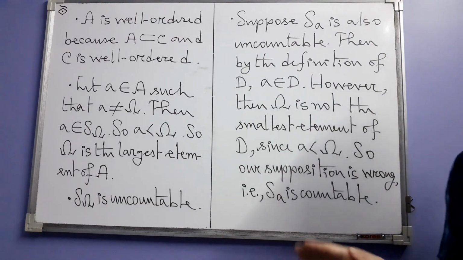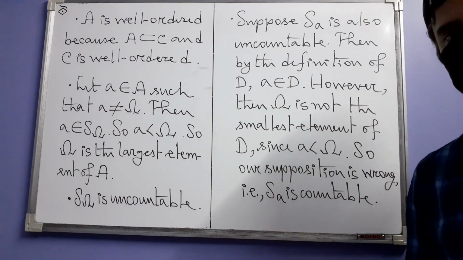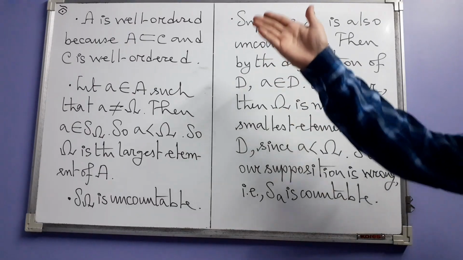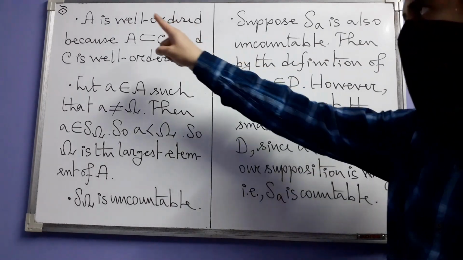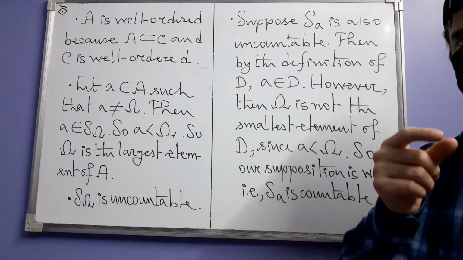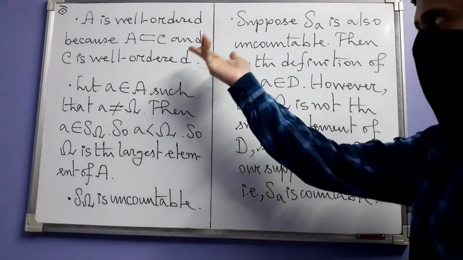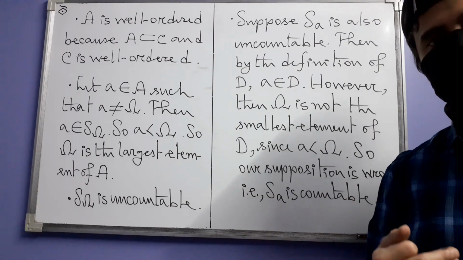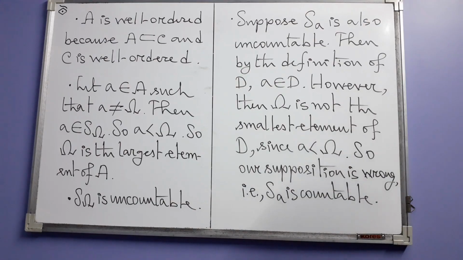Okay, so the proof actually ended there itself. So we now want to understand if that really is the end. Let us see one by one these points. The first thing is that A is well ordered. Our set A, which is S omega union that singleton set omega, is well ordered. Why? Because A is a subset of C and C is well ordered. Any subset of a well ordered set is itself well ordered. We have already seen this. That's how A is well ordered.